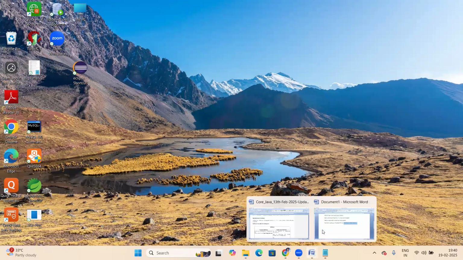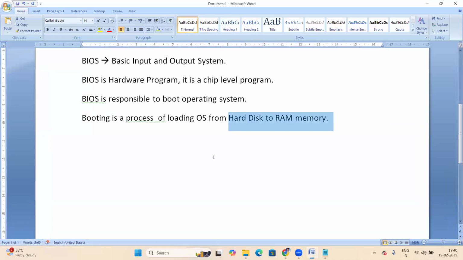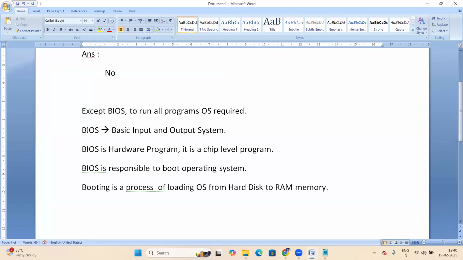Okay, so this is about BIOS. BIOS stands for basic input output system. BIOS is a hardware program, at chip level. It is responsible to boot the OS. Booting is a process of loading OS from hard disk to RAM memory.